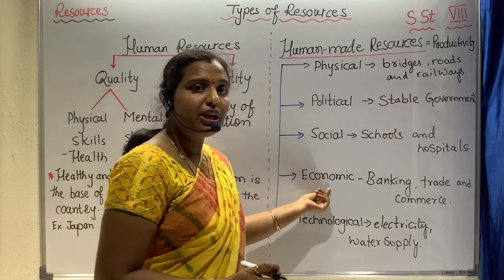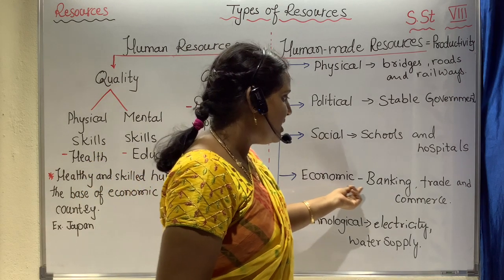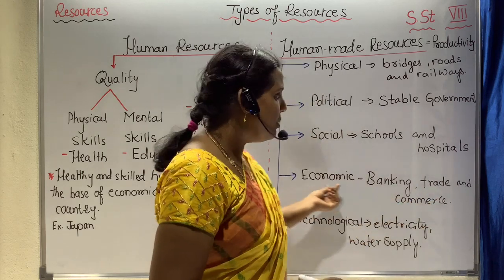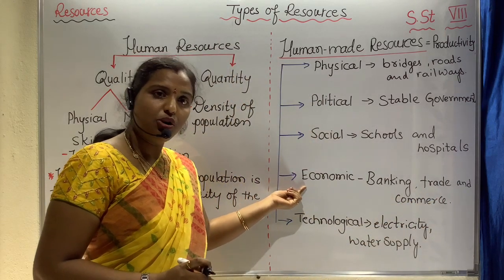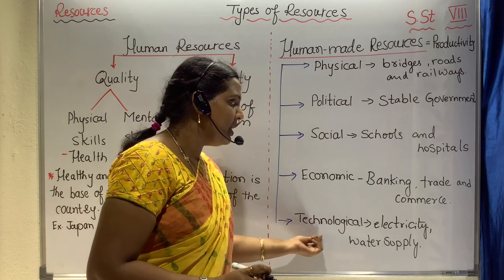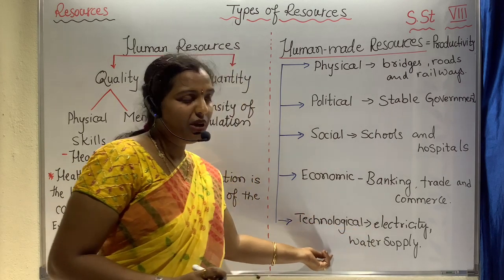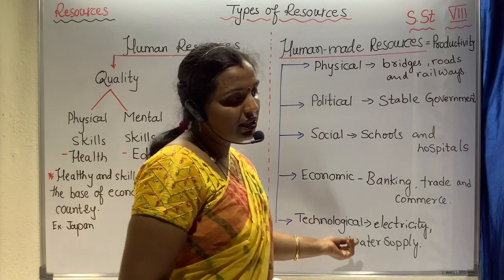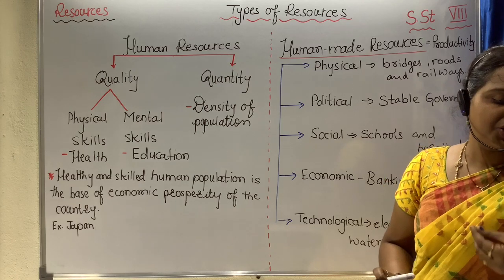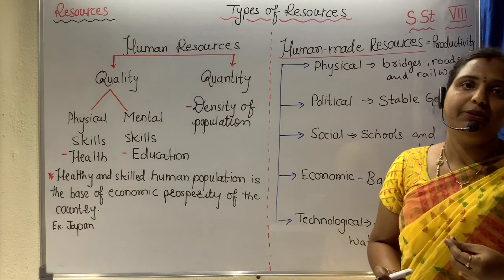Economic is about making money, as in banking sectors, trading, commerce, all come under the economic, which is also made by human. And technological, like electricity supply or water supply. All these are going to support, an infrastructure for their benefit.